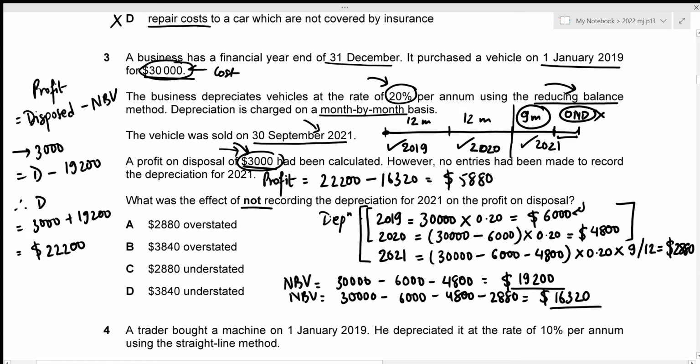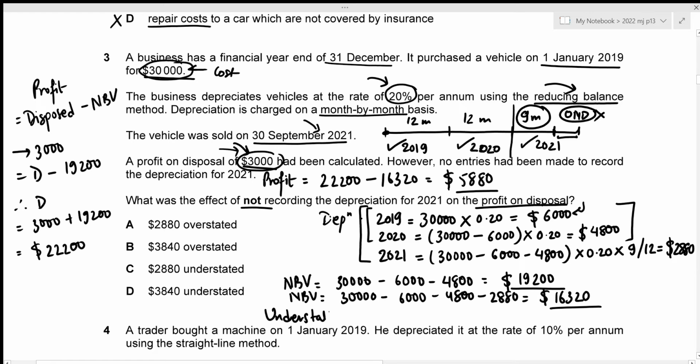5,880. Okay, and we need to figure out the effect of not recording the depreciation on the profit on disposal. So we need to compare the two different profit on disposals. Previously it was 3,000. Now the actual correct amount should be 5,880. We can definitely see that the profit on disposal has increased. So previously it had been understated, right?